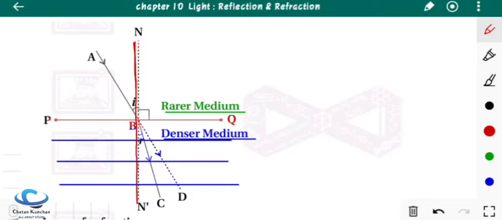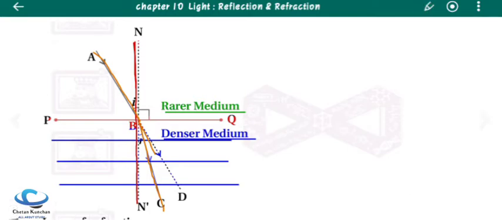Now as you can see here, the first ray is incident at point B of the normal, and after refraction it is bending towards the normal, as you can see here. So this is the diagram for the explanation. Now let's label this diagram.